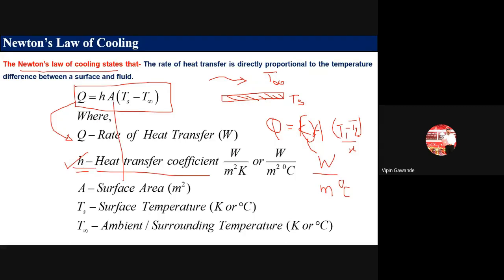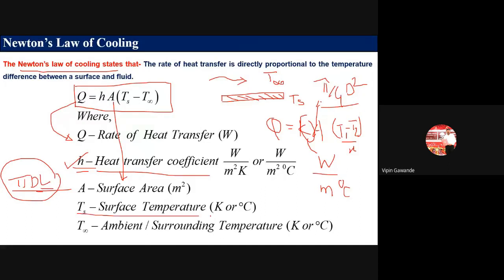Now A is surface area, so it is meter square. Here the area is equal to pi d l, the surface area. In conduction, the area is equal to pi by 4 d square, the cross-section area. In case of convection, the area is the surface area, so the area is equal to pi d l. That you have to remember, very important.